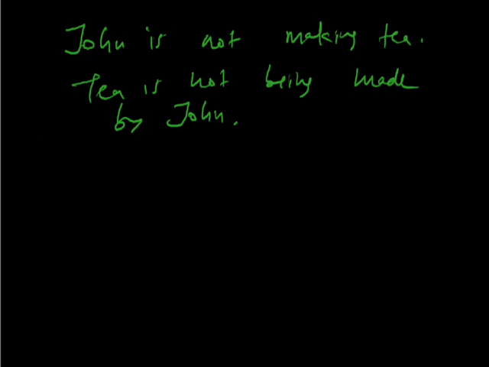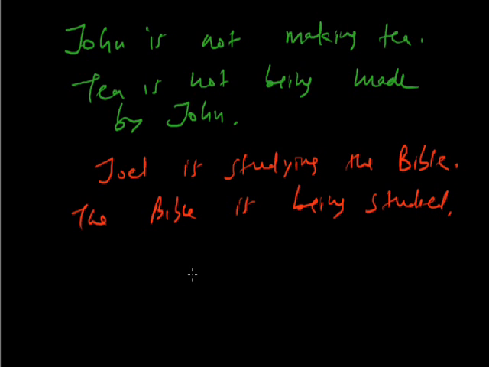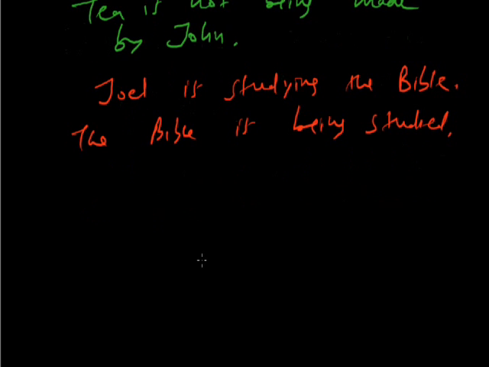Let's have it red now. Here. Joel is studying the Bible. Yeah. So the Bible is being studied. Now, one more thing. Let's see.